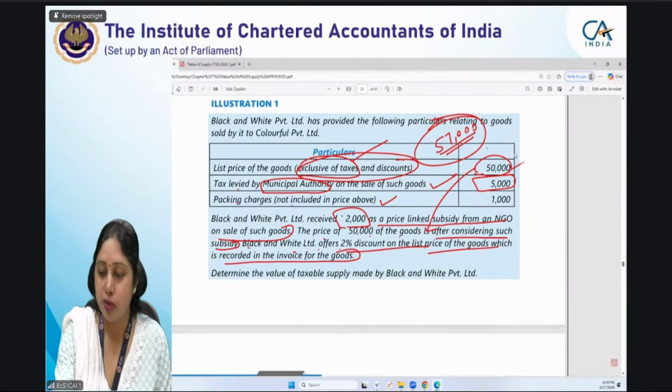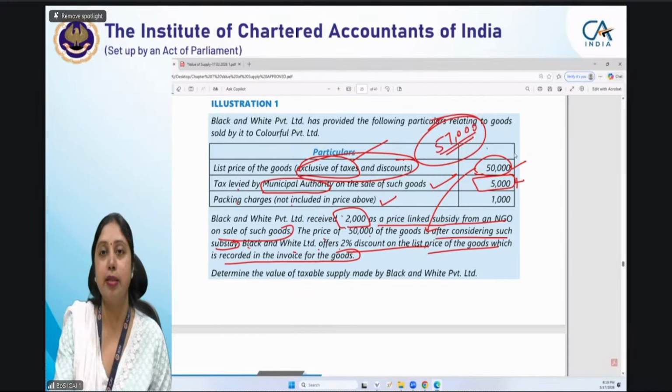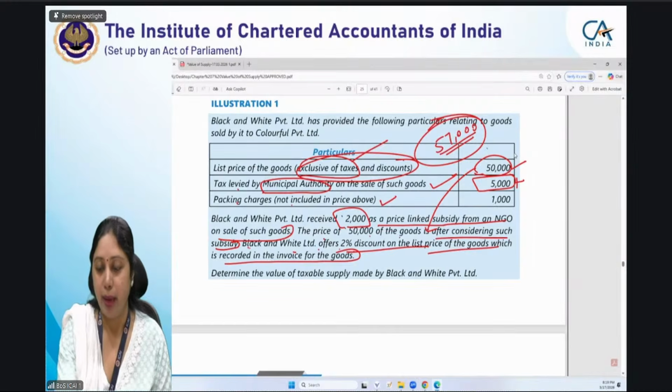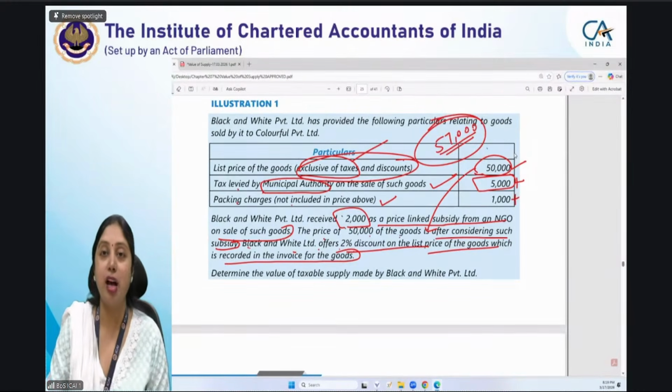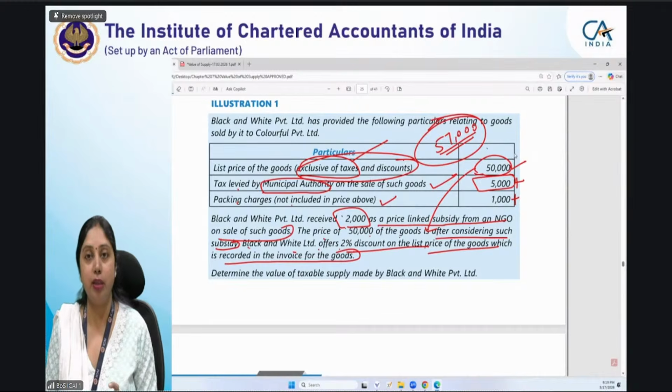Now list price is 50,000. There, taxes levied by municipal authority will be added because these are taxes other than GST, and any tax other than GST will be included. Packing charges are the incidental expenses, so that is why they are being included. See, I am giving the reasoning which you have to give in the exam.